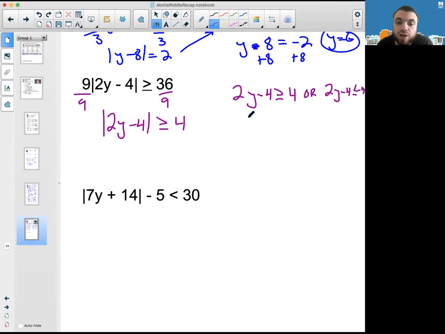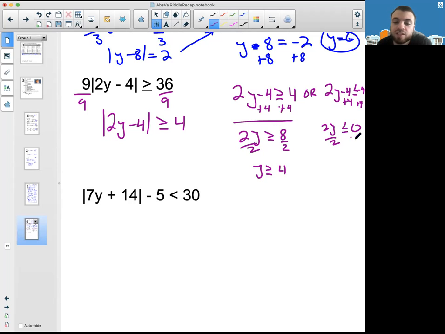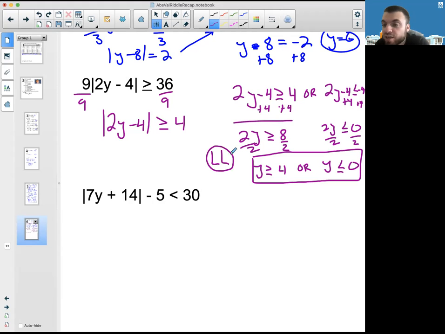All right, so I have this OR inequality, so I'll go ahead and add 4 on both sides. Plus 4, plus 4, I'll just do one at a time. So 2y is greater than or equal to 8. Divide by 2, divide by 2. So y is greater than or equal to 4. Okay, on the other side, I'll add 4, add 4. 2y is less than or equal to 0. That'll be nice because when you divide 0 by 2, you also get 0, because 0 divided by anything is 0. So you get this nice little inequality here, y greater than or equal to 4 or y less than or equal to 0. It'll be LL, two things that you're not taking because you're going to be an expert with these.